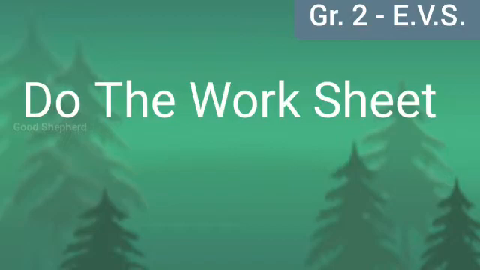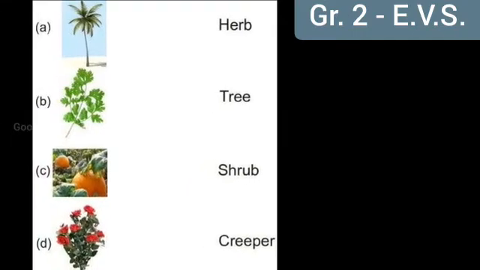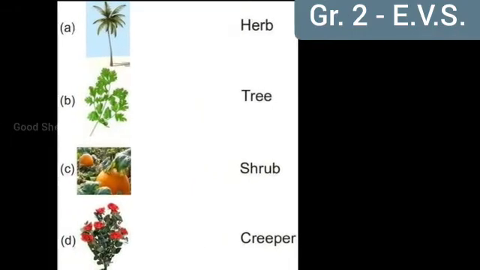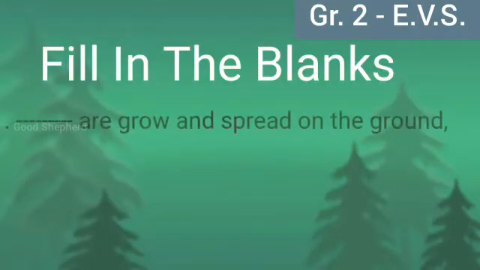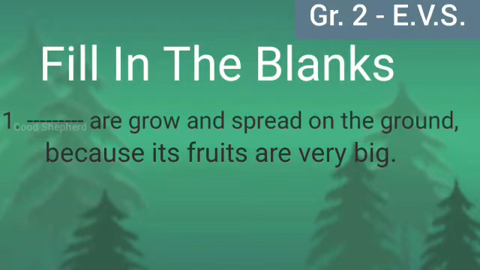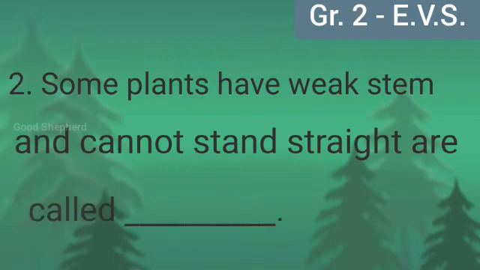Okay students, you listen to this video and do the worksheet. First one, match the following. Write the answer in your rough note. Next, fill in the blanks. First question, dash are grow and spread on the ground because its fruits are very big. Second question, some plants have weak stems and cannot stand straight are called dash.